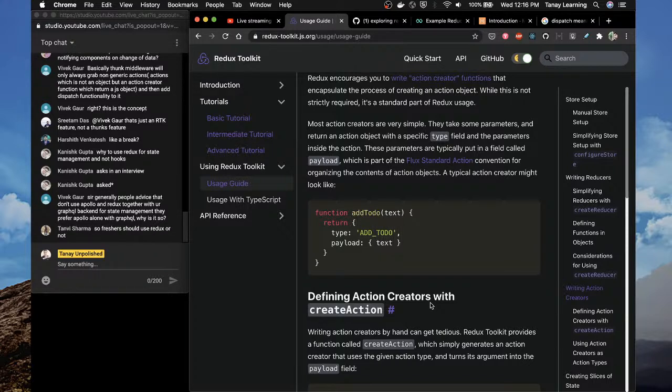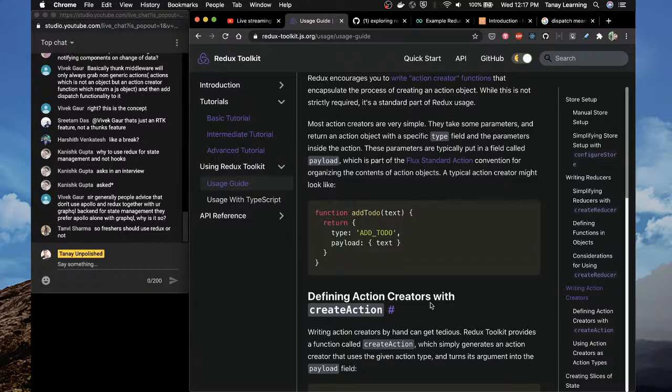Why to use Redux for state management and not hooks? This is asked in an interview. That's a good question. If you do global state management with hooks, it will be difficult, because then you have to use context, and with context the problem is that anytime anything in the child changes, it re-renders the entire app, so it's not very performant that way. To explain this, I have to explain hooks, context, and then Redux. But I'll try to cover this sometime.